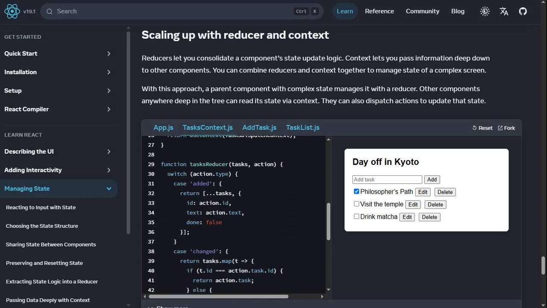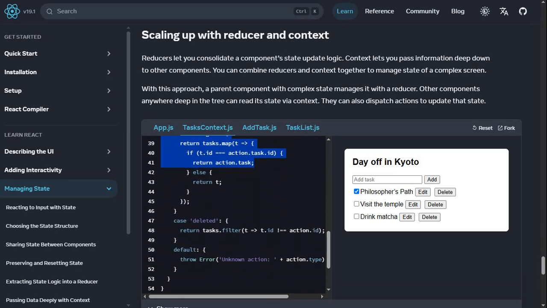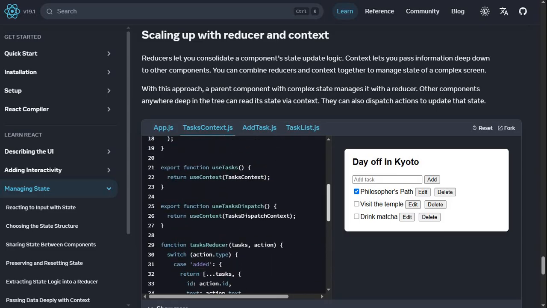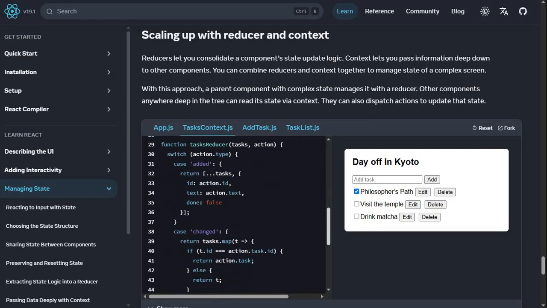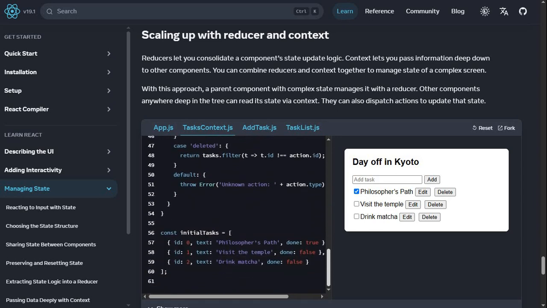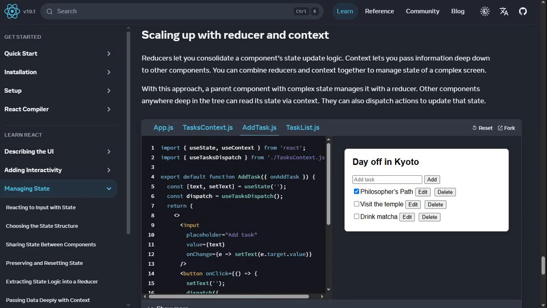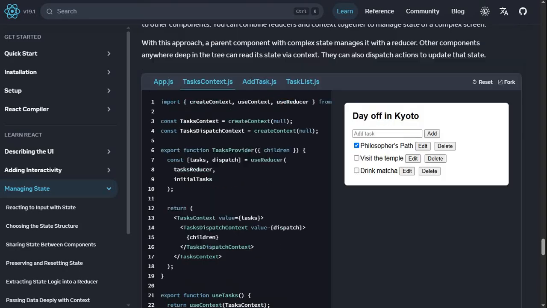Return. Oh yeah, here it is. Task reducer. So this is a reducer. These are our functions, like cases if the file is deleted or changed, or use task dispatch, return. Okay, I don't quite understand why these two initial values. Yeah, this is okay. I guess I understand the logic of it, how it works, but if you ask me to like retype it blind, I probably couldn't do it, but I understand the logic and the data flow.